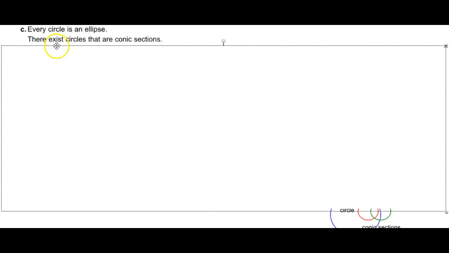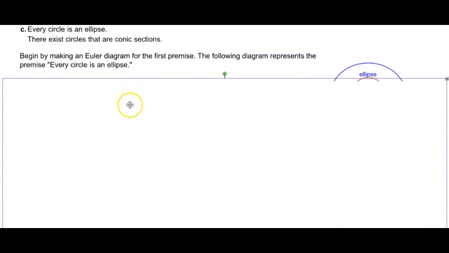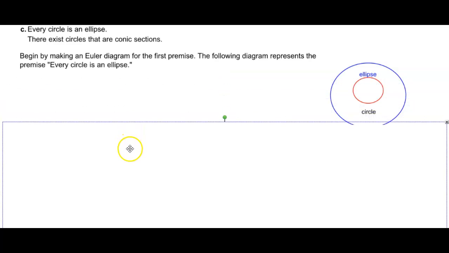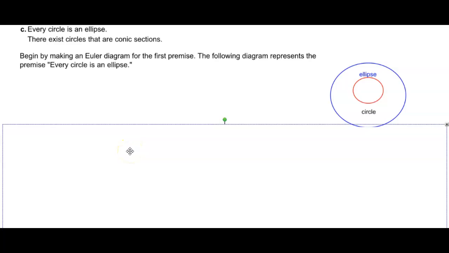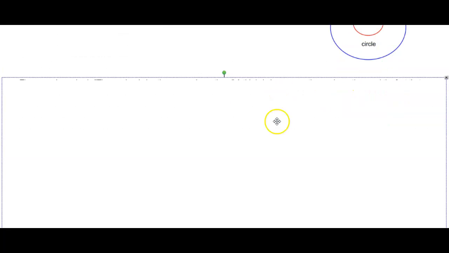For part C, every circle is an ellipse. There exist circles that are conic sections. Okay, we're going to begin by making a Euler diagram for the first premise. So you can see here the following diagram represents the premise. Every circle is an ellipse. So the outside is the circle, inside we have a circle that represents the ellipse.